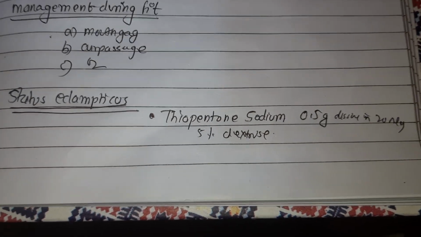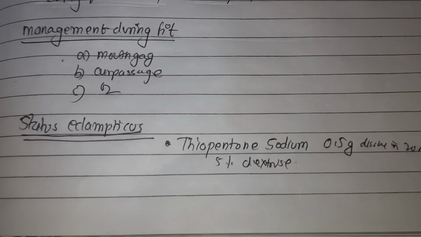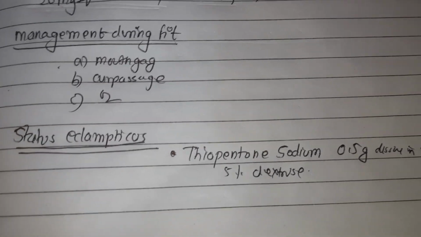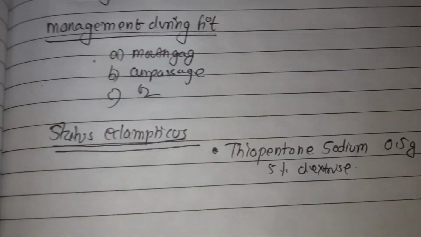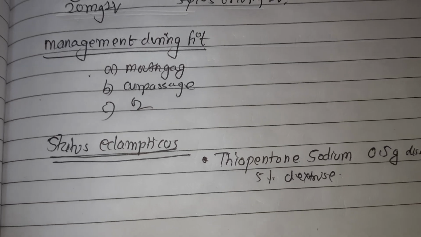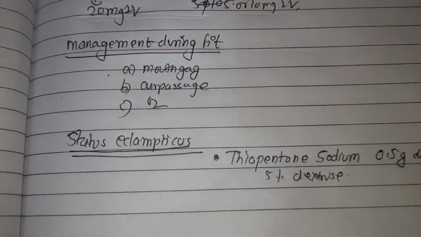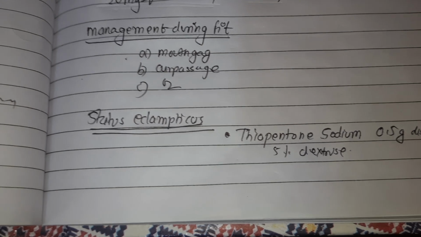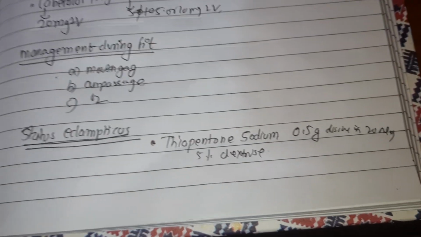In status eclampticus, thiopentone sodium 0.5 gram dissolved in 20 ml of 5% dextrose is given intravenously very slowly. The procedure should be supervised by an expert anesthetist, and if it fails, complete anesthesia, muscle relaxant, and assisted ventilation may be employed. In unresponsive cases, cesarean section in ideal surroundings may be the life-saving attempt.